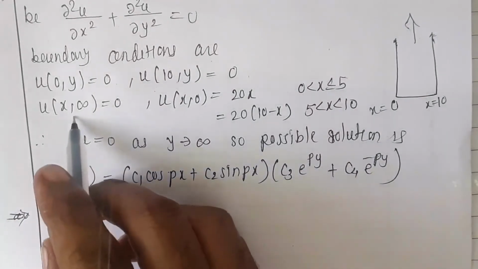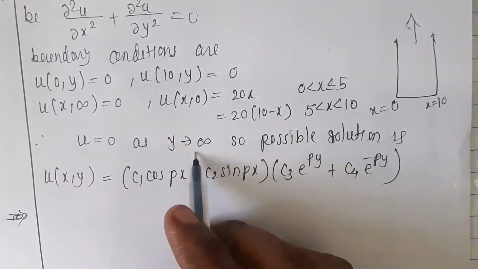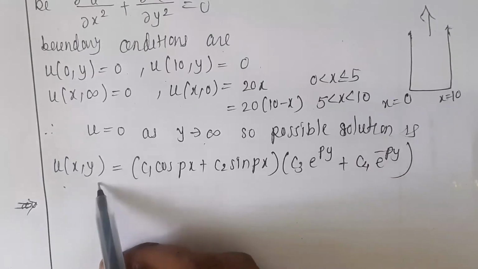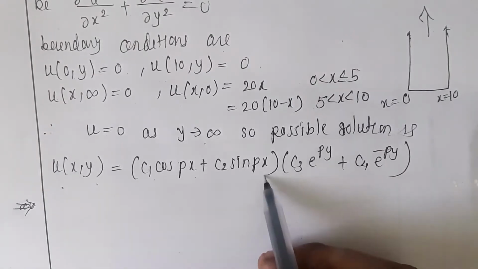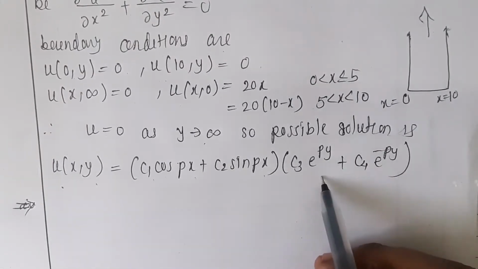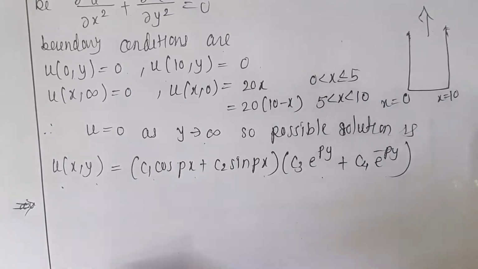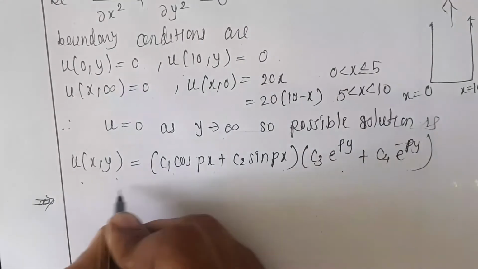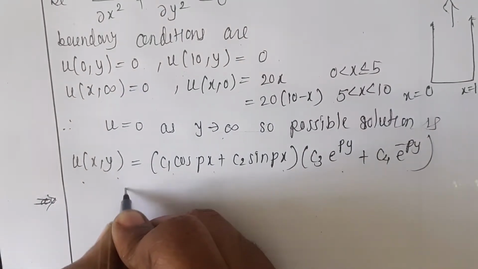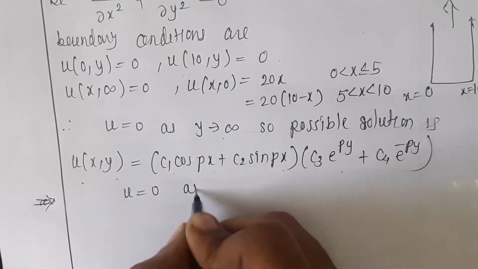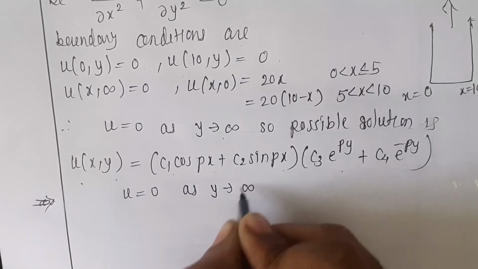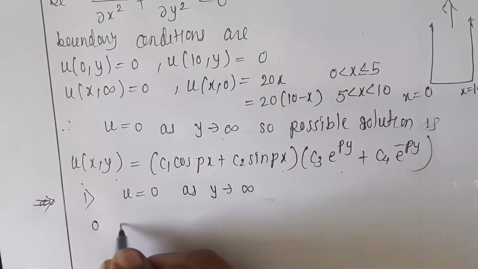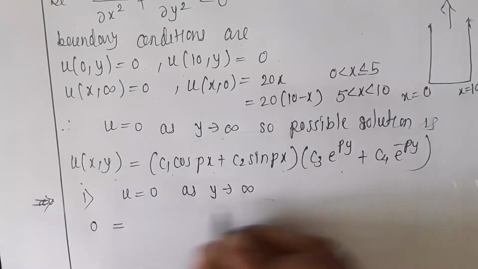This condition is given, u is equal to 0 as y tends to infinity, which means the possible solution is our first solution, which is u of x, y is equal to c1 cos px plus c2 sin px into c3 e to the power py plus c4 e to the power minus py. Now see, first we are using the condition that u is equal to 0 as y tends to infinity. The first condition represents that the value of u is equal to 0 as y tends to infinity.